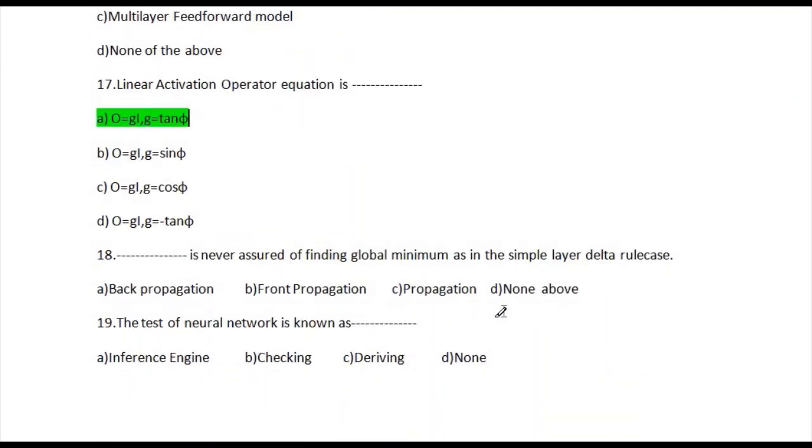Let's go to question number 18. Blank is never assured of finding the global minimum, as in the simple layer delta rule case. The available options are back propagation, front propagation, and none of the above. The correct answer is option number A, back propagation.